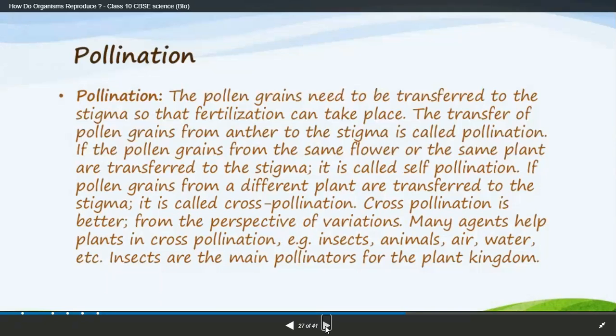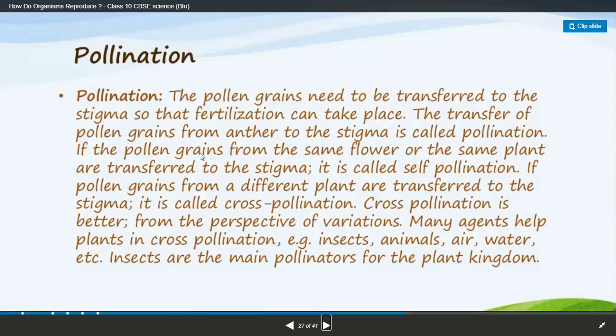If the pollen grains fall on the stigma of another flower, it is known as cross pollination. From the perspective of variation, many agents help the plant in cross pollination, like insects, animals including humans, air, water, etc.